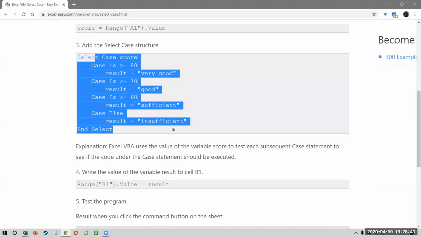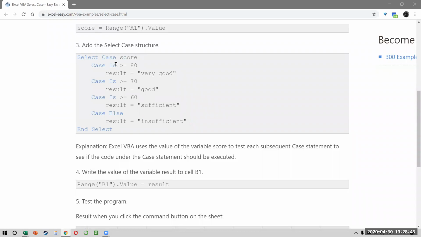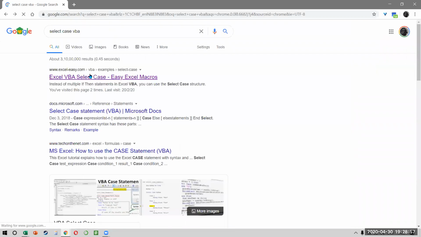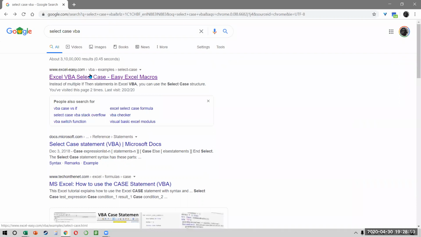It is also dependent on the condition sometimes. Like if you have a sales case between this number and this number, then I have to do this or else. So you can just write cases greater than 80 and they can say A and D and cases less than 90. That's all. Right? Like I said, with VBA, guys, one of the most important things is to know what to search for and how to search and where to search for.